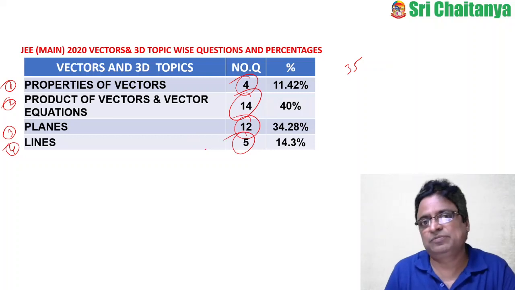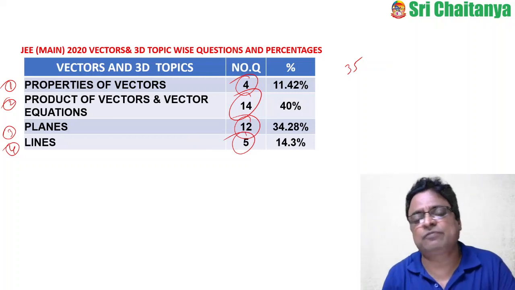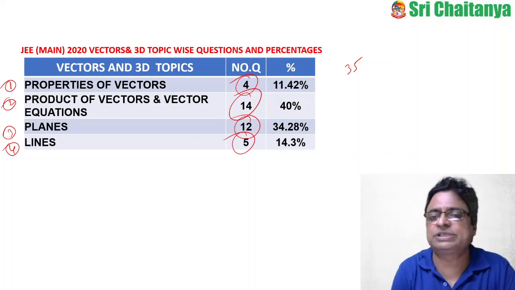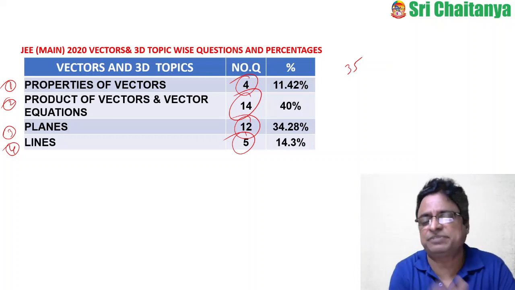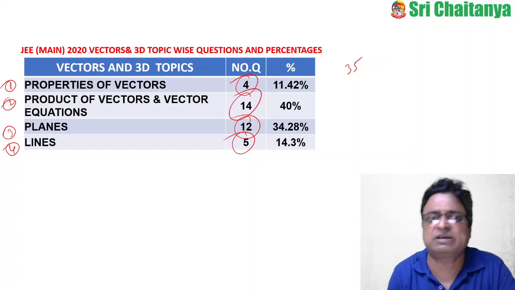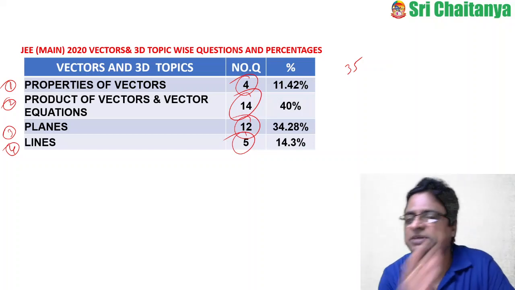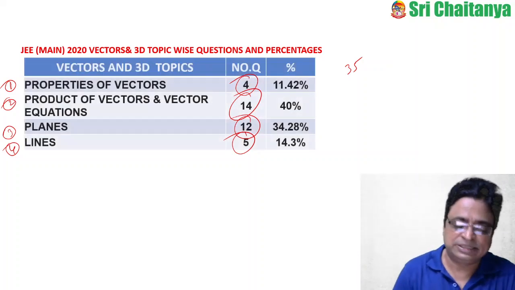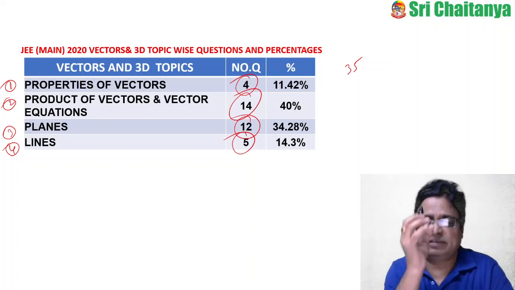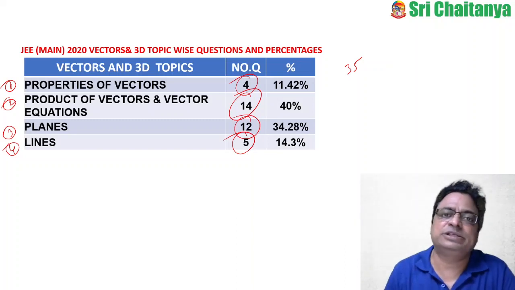So: properties of vectors 4, product of vectors and vector equations 14, planes in three-dimensional geometry 12, and lines 5. This is the topic-wise weightage analysis for vector algebra and 3D.